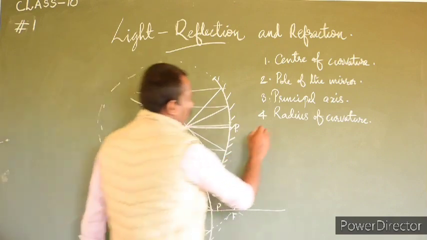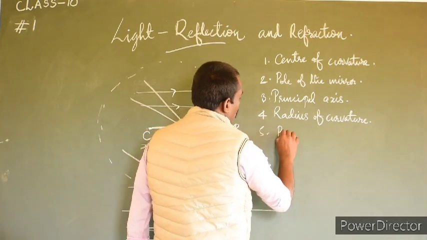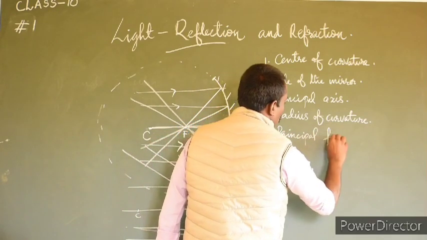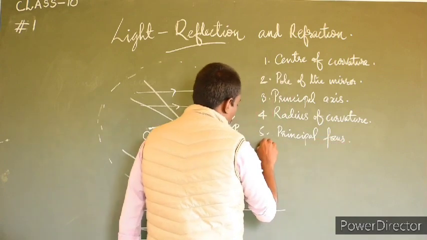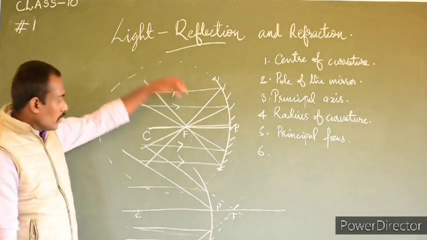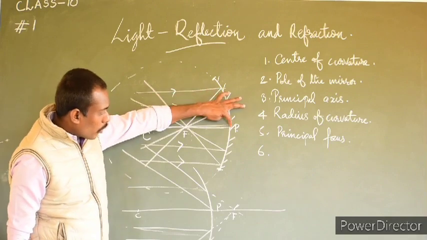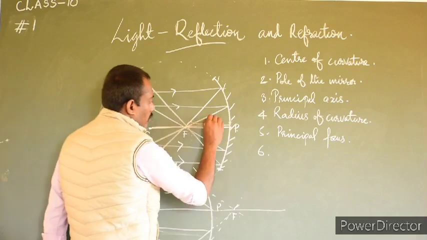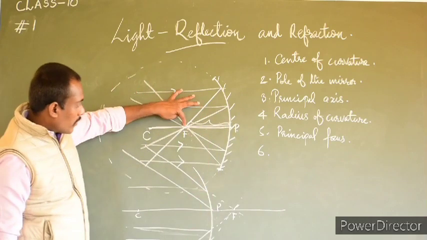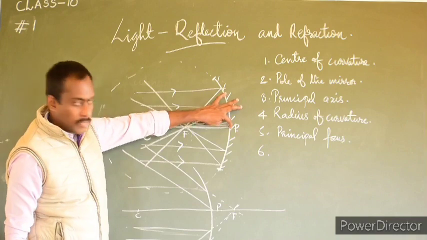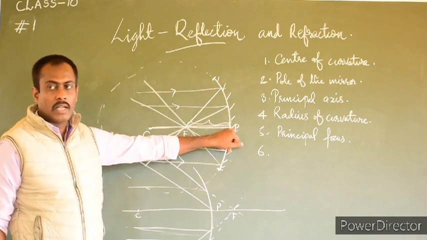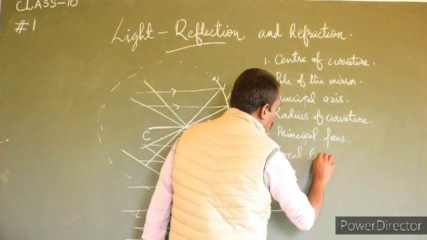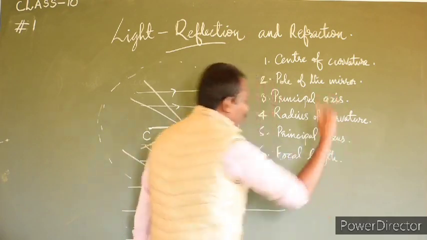So the fifth term is principal focus. Then the sixth term: the distance between the pole of the mirror and the principal focus is known as the focal length of the mirror.